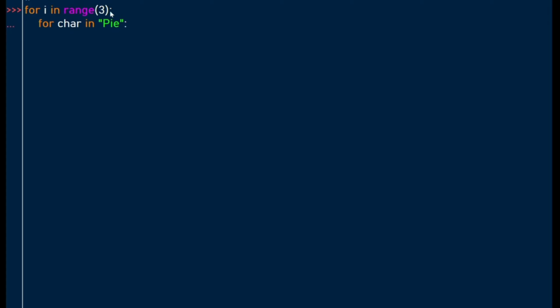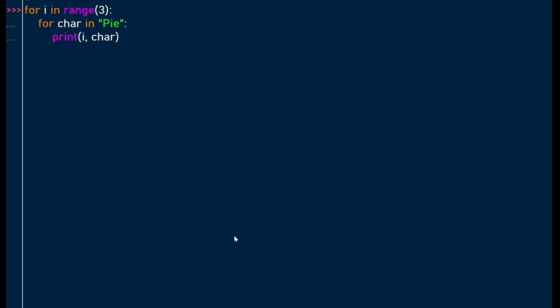So the outer loop will come with the number 0, which is the initial value, and loop 3 times. To demonstrate our output, we introduce the print function where we get the initial value, which was 0. We then loop through the inner for loop 3 times because we have 3 characters. So it will be 0 and P, 0 and I, 0 and E. Then we loop out again to get the next value, which is a 1. The 1 will also have to loop 3 times because we have 3 characters. So it will be 1 and P, 1 and I, 1 and E.